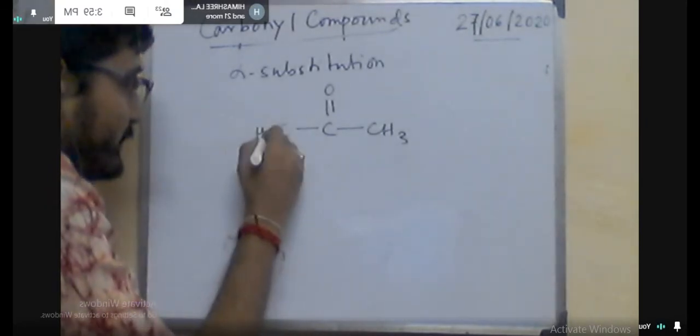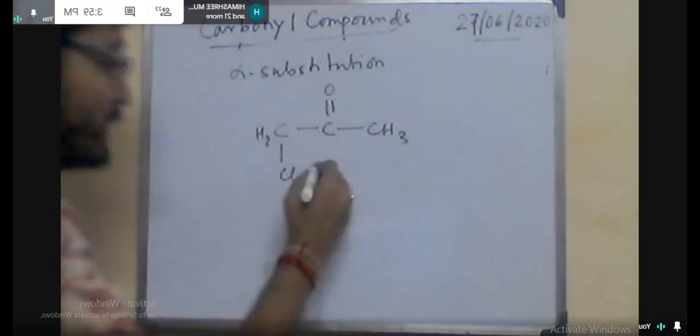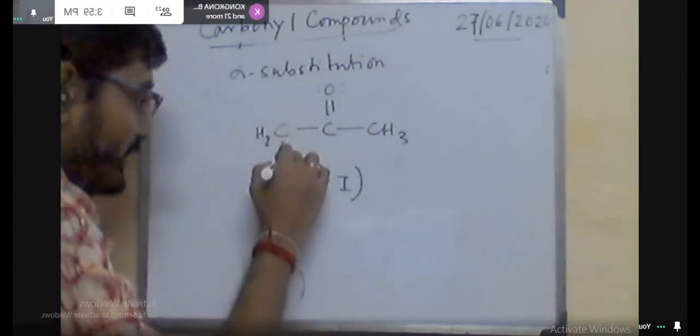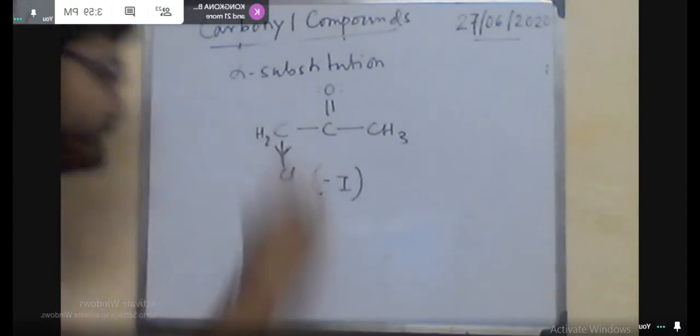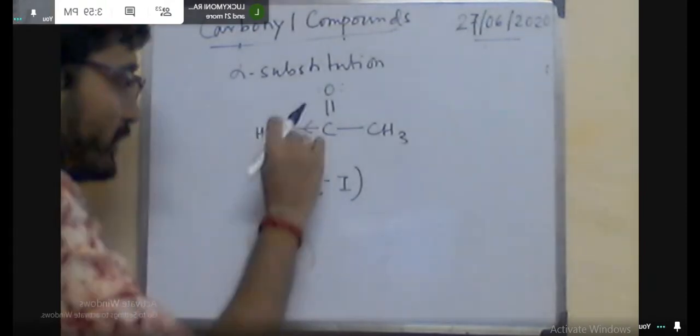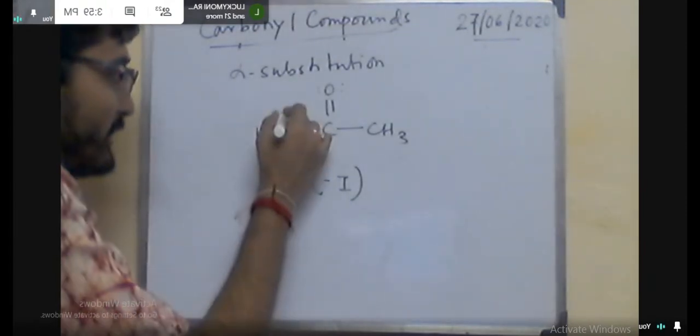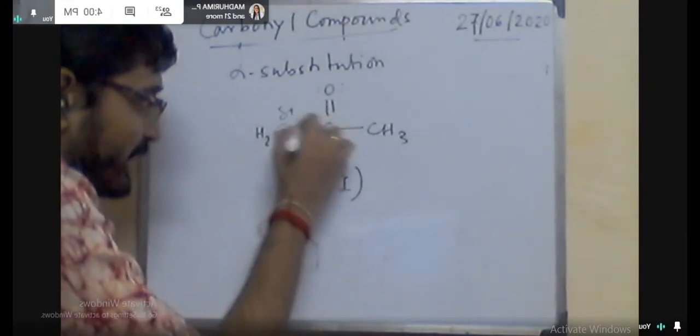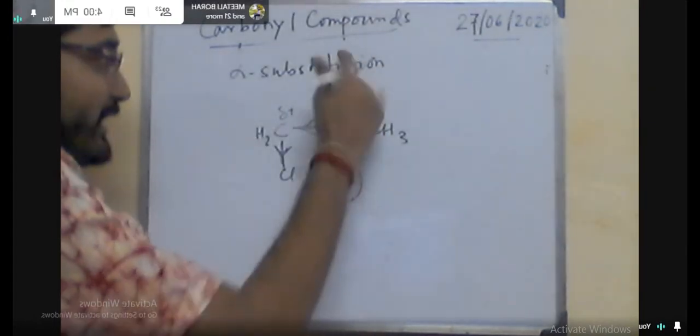Bond contraction means the length is decreasing. So, length is decreasing means K value will be increased, force constant will be increased. So, nu bar will also increase. So, in this system, if it is pure acetone, the value is 1715 centimeter inverse, and if a minus I effect containing group is present at the alpha position, then this value will be greater than 1715 centimeter inverse. So, this is the alpha substitution.